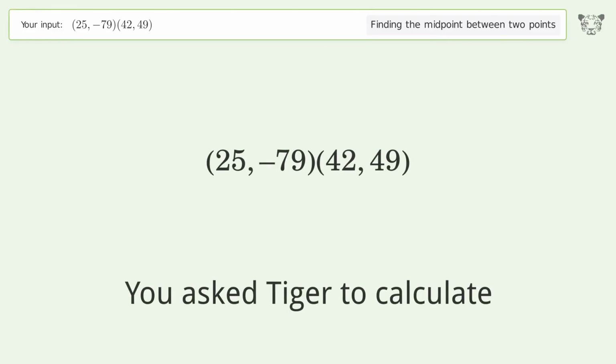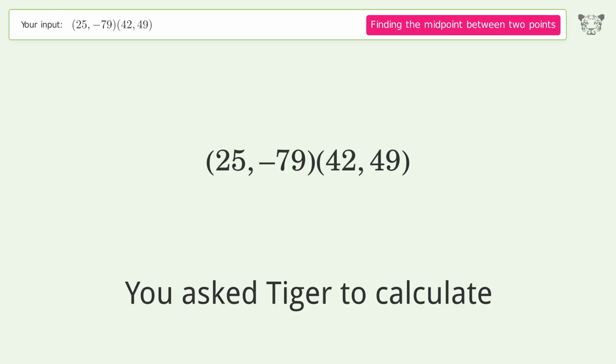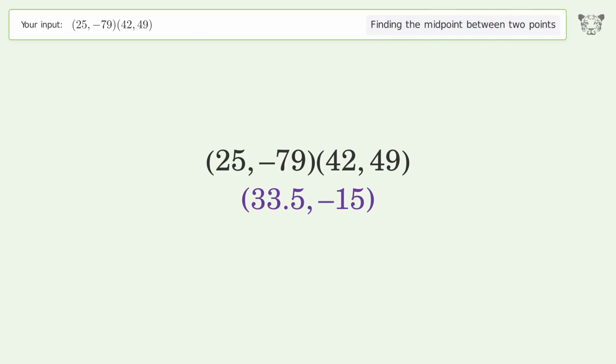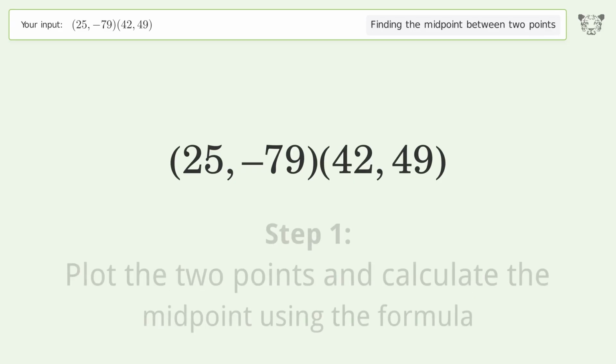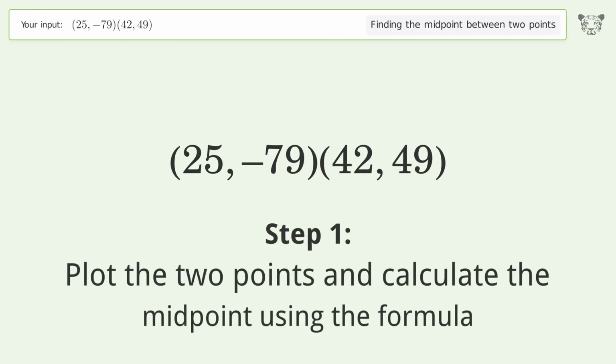You ask Tiger to calculate. This deals with finding the midpoint between 2 points. The midpoint between the 2 points is 33.5, -15. Let's solve it step by step. Plot the 2 points and calculate the midpoint using the formula.